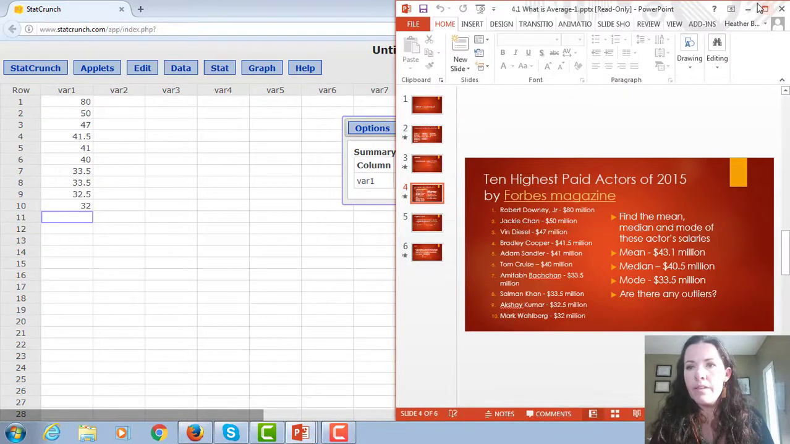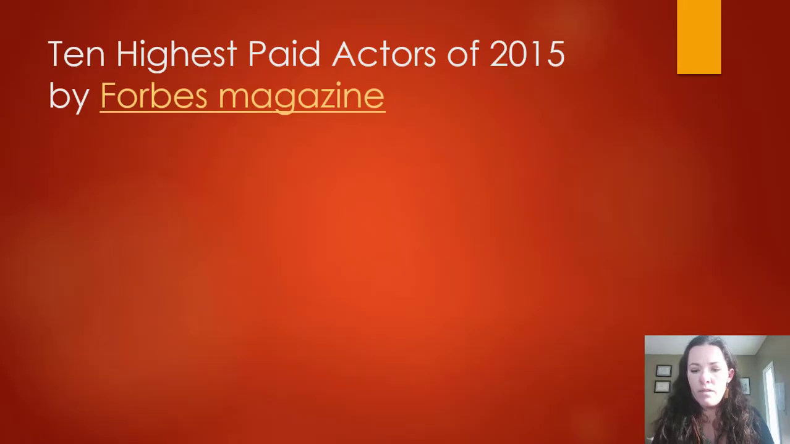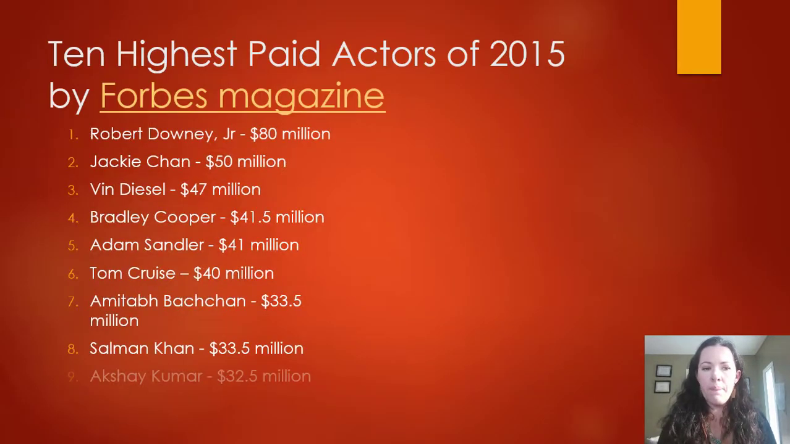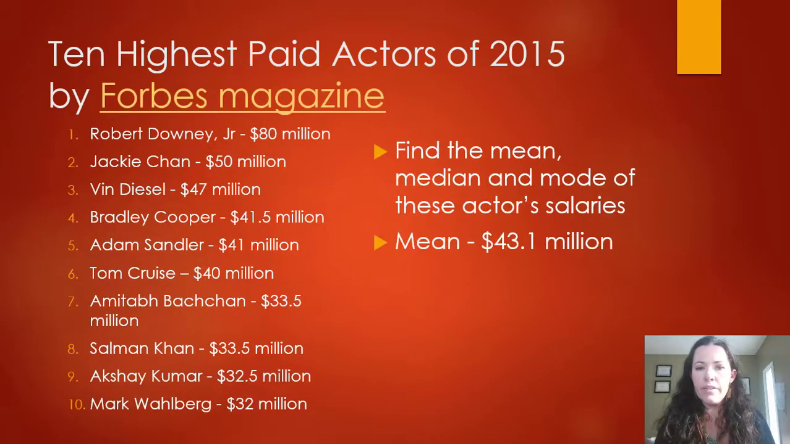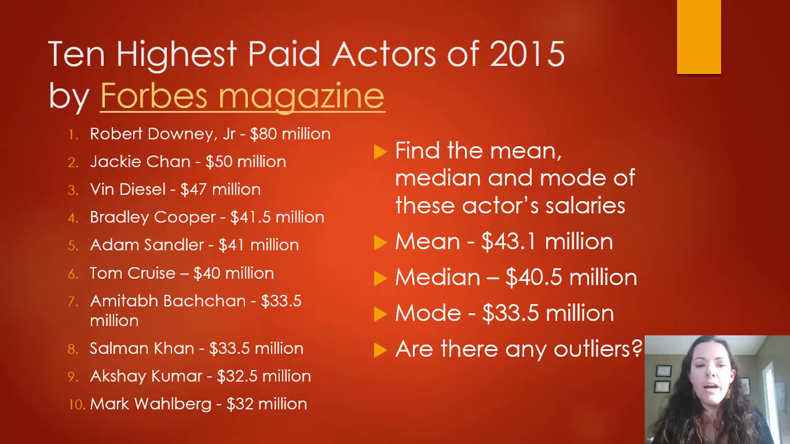So if we look back here, I've got that here: 43.1, 40.5, and 33.5. Are there any outliers here? If we look at our data set, the mean and median are kind of close together. They're in the 40 millions.